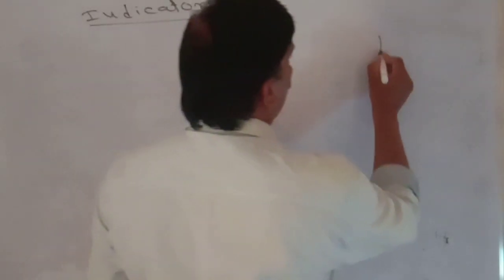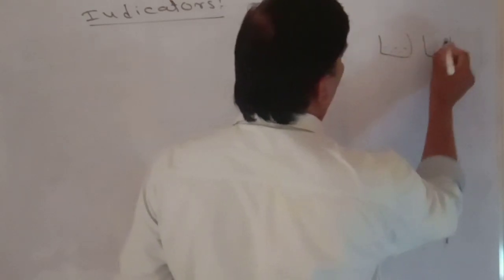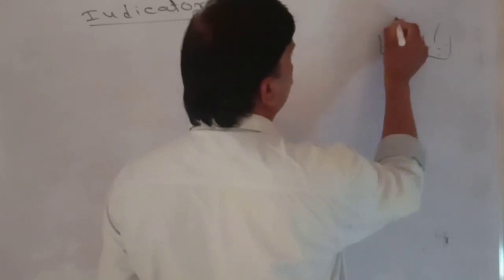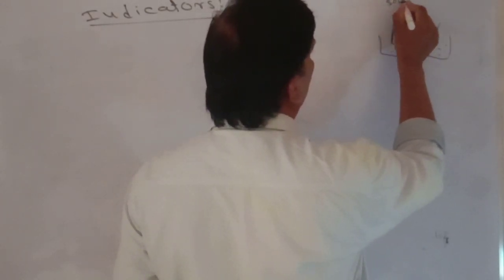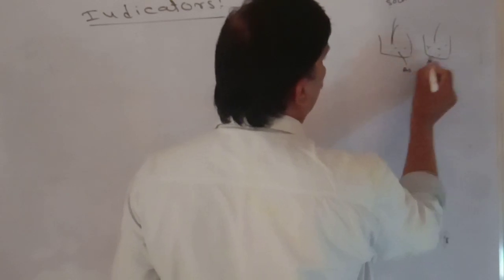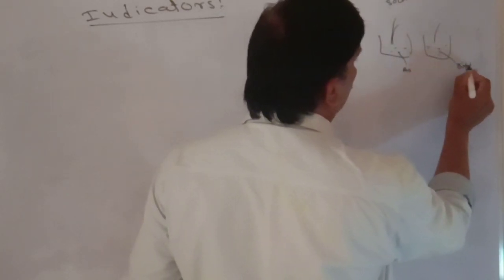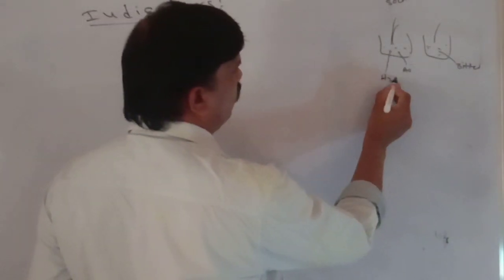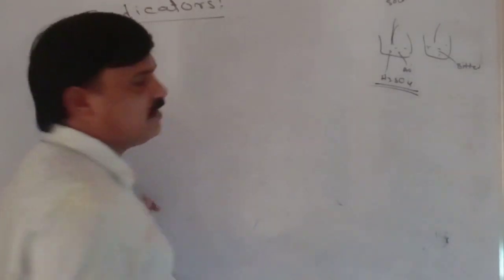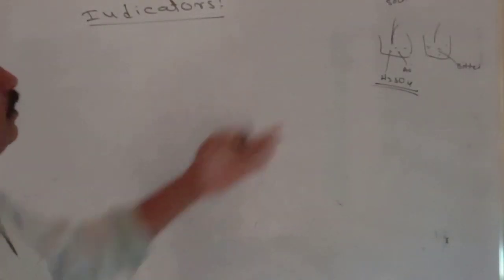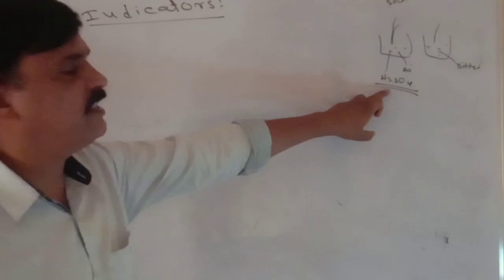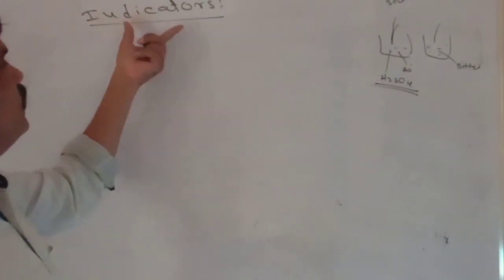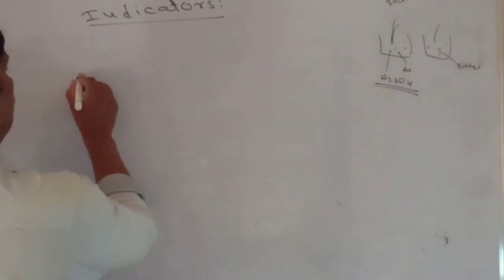If you take any solution and don't know whether it is acidic or basic, you could taste it. If it tastes sour, we say it is acid. If it tastes bitter, we say it is a base. But if it is a concentrated solution like H2SO4, we are unable to taste it because it is so dangerous. How to identify whether it is acid or base? By using indicators. Many indicators are there.